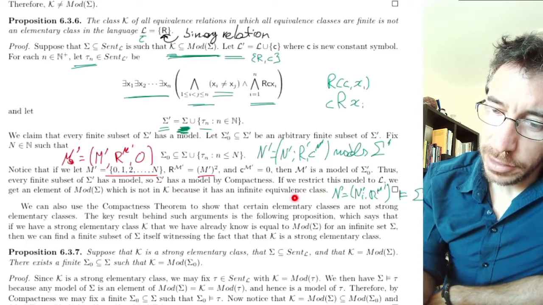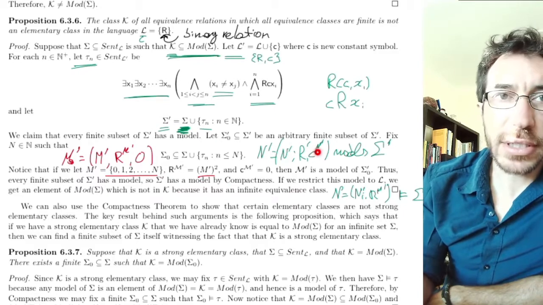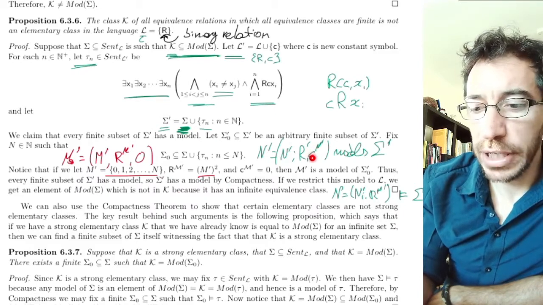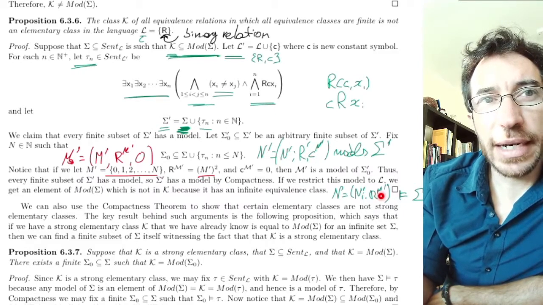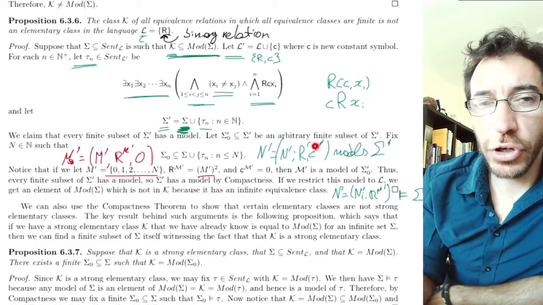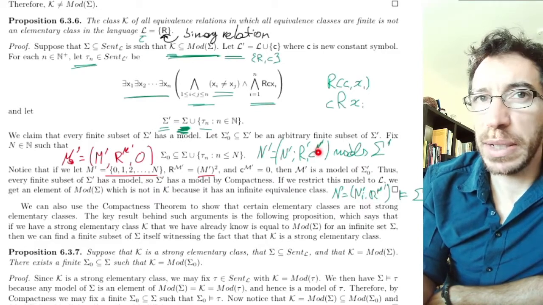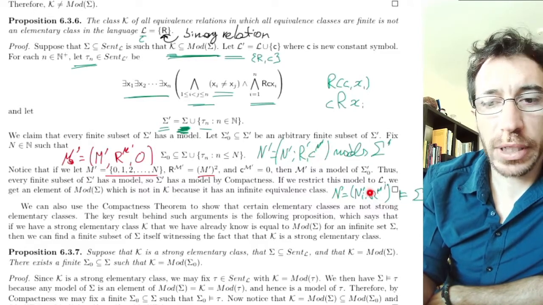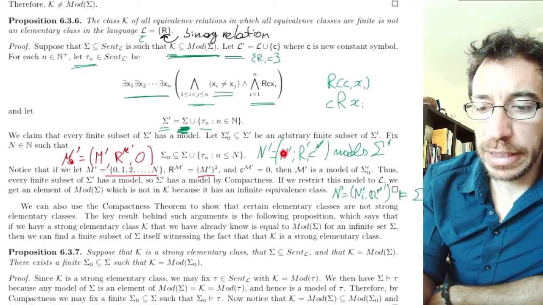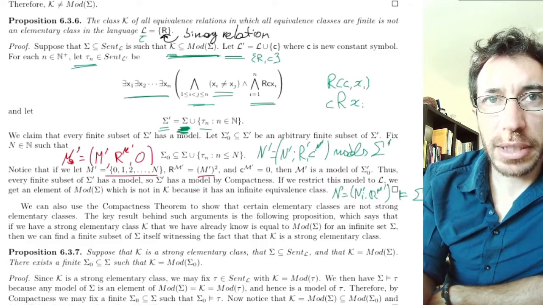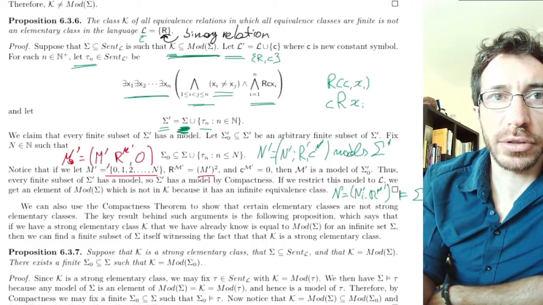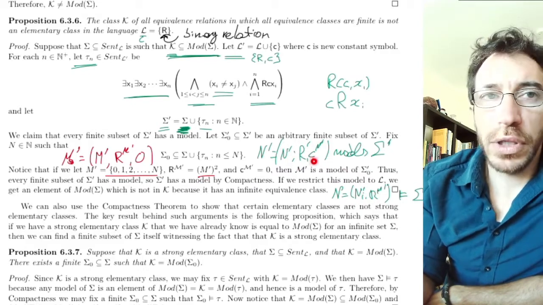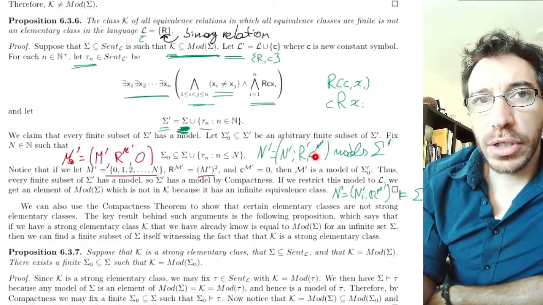Why is that? Well, this constant C that existed before, now it's not a symbol here, but it's still an element. We kept the same domain. It's just that we forgot the interpretation of C. It's the same structure without an interpretation for C when we restrict. We keep the same N prime and the same relation, same model, so same equivalence relation, except that we forgot which element the constant C was assigned to.